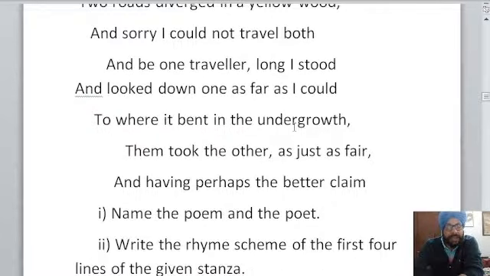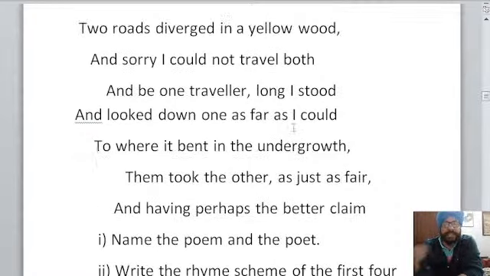Second question is, what is the rhyme scheme of the first four lines of the given stanza? You can watch the first four lines. The rhyme scheme, just tell what is the rhyme scheme.